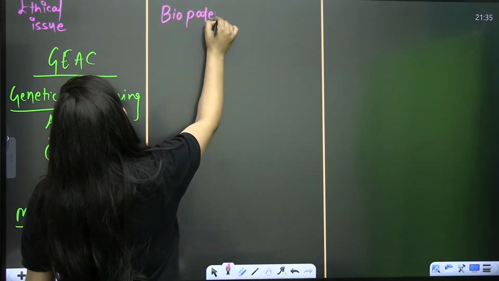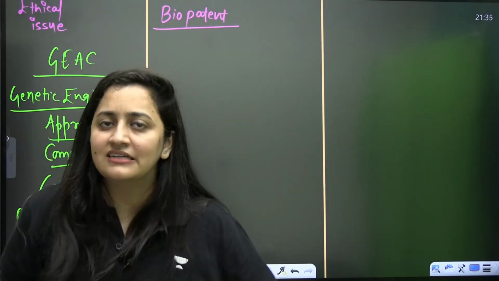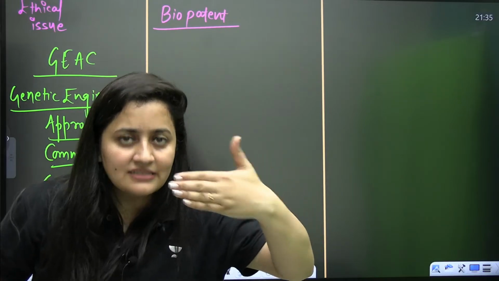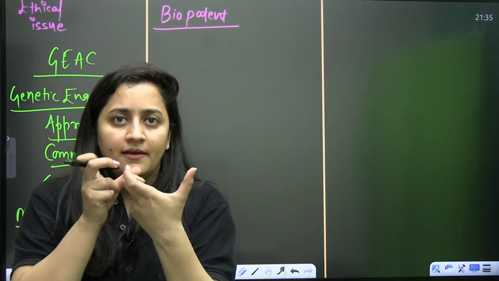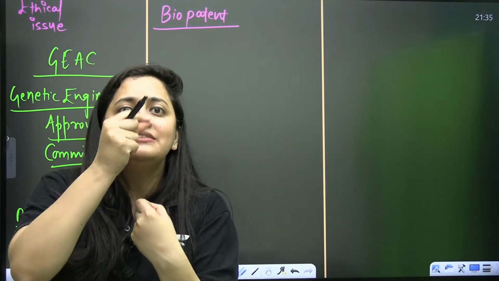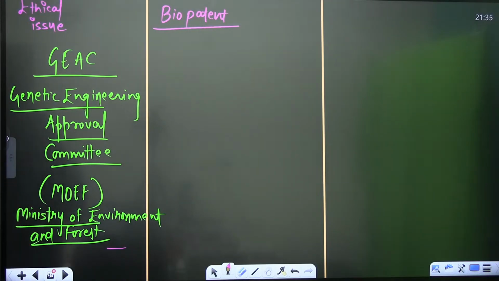Then comes the biopatent. Bache, whenever we talk about the patent, there is no need to make notes as well. Everything is written in NCERT. As of now, please understand this part, and then you have to read it from NCERT only. So for a patent, if there is any discovery, there are three things that need to be considered: novelty, non-obviousness, and utility.